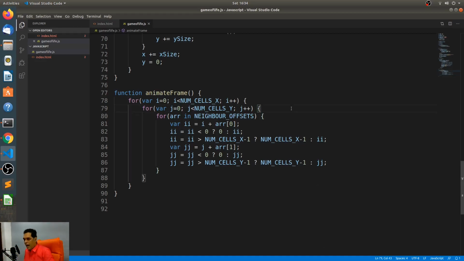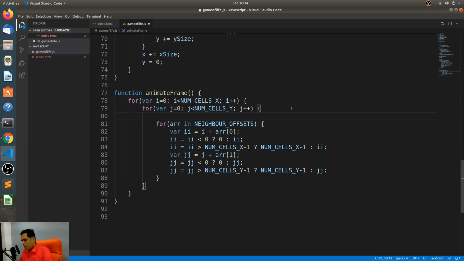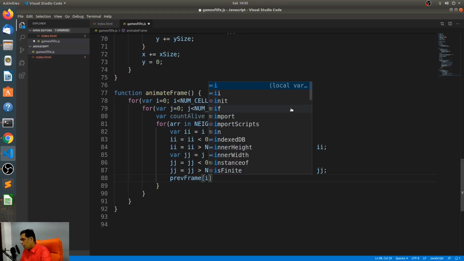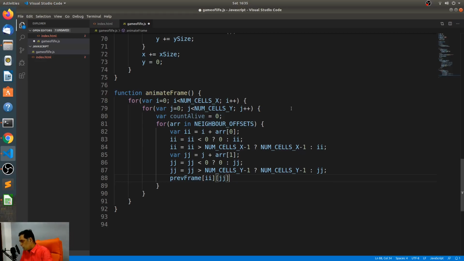What we don't have is the count of the number of elements that are alive. So we'll declare a variable here. Let's say count alive is equal to 0. Now that we have this, if the previous frame of II, comma jj, yeah. So basically.